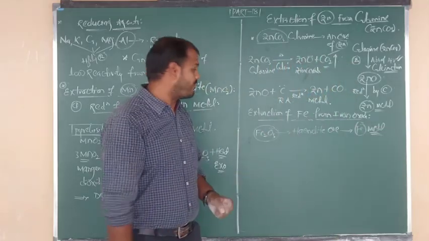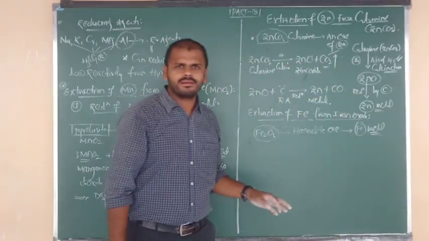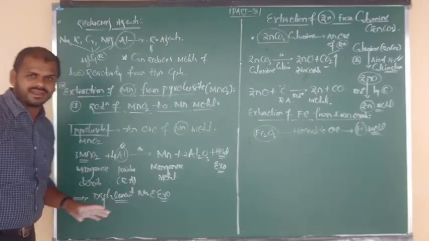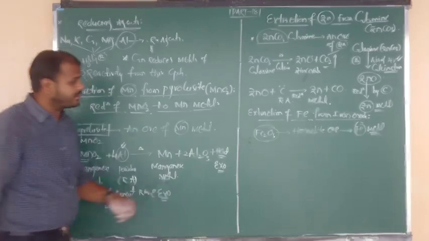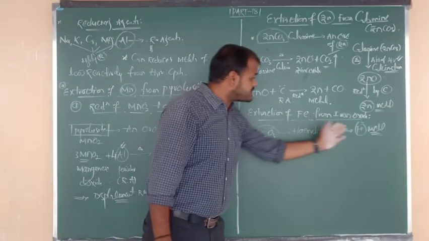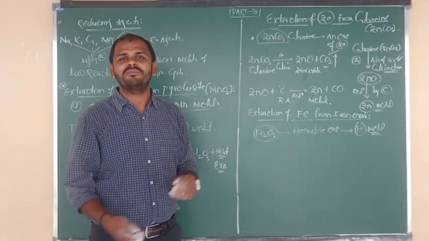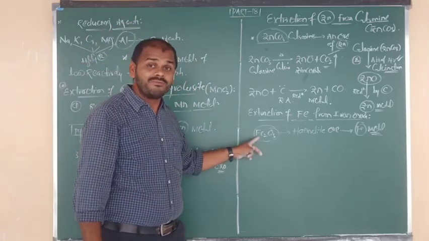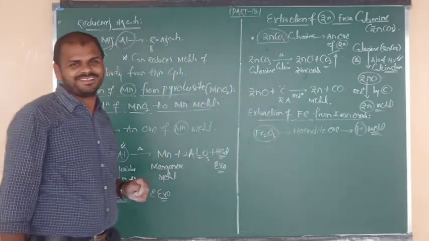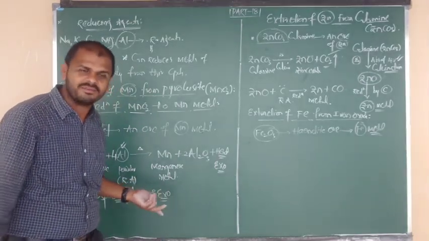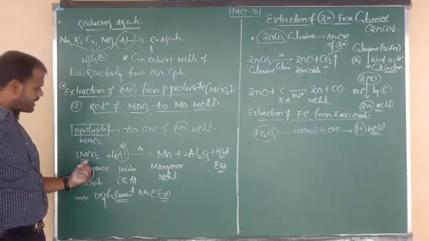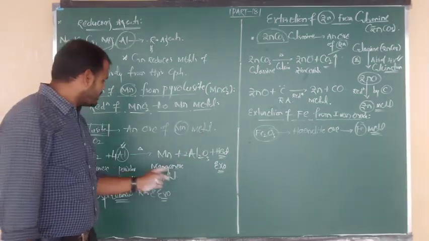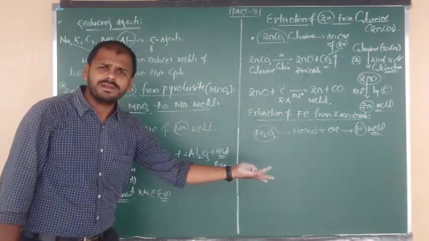Otherwise, they can ask you the same question: give the reduction of iron oxide to iron. Same thing. Give the reduction of manganese oxide to manganese by using aluminium. Give the reduction of iron oxide to iron again by using aluminium. Because aluminium is a more reactive metal, it can displace Fe from the respective oxide. I hope it is clear. Same reaction. Here MnO2, here Fe2O3, displaced by Al, changes into Mn metal, changes into Fe metal.